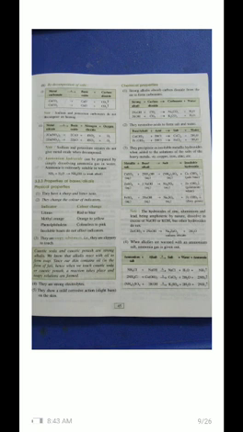They precipitate insoluble metallic hydroxides when added to a solution of salts of heavy metals. It's one type of double displacement reaction. How is it a double displacement reaction? Children, here you can see it very clearly. Copper sulfate plus ammonium hydroxide. What do they form? They form ammonium sulfate plus copper hydroxide. Children, in double displacement reactions, most probably precipitation reactions are there. What do you mean by precipitation? The insoluble substance which settles down at the bottom.